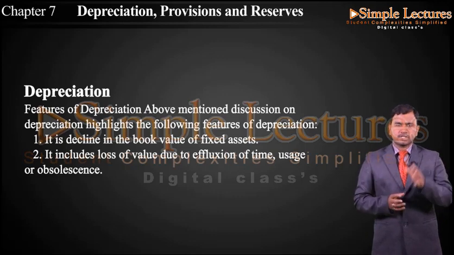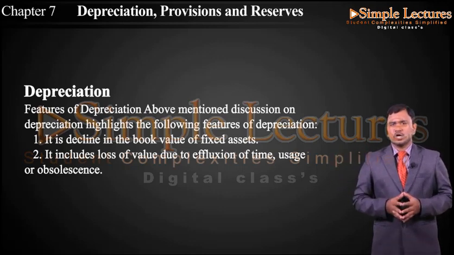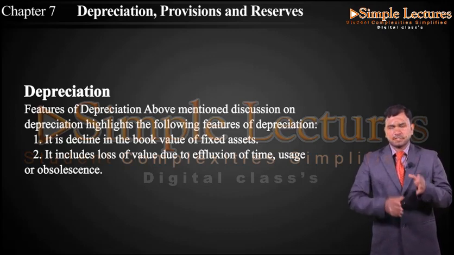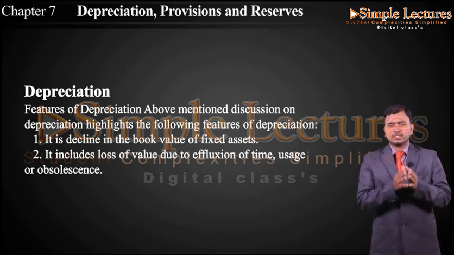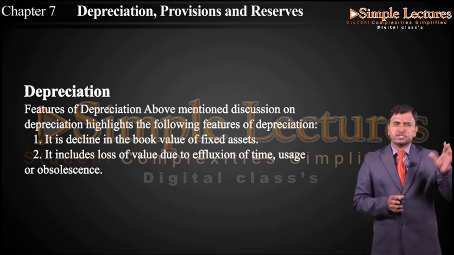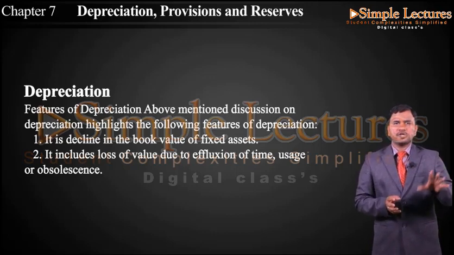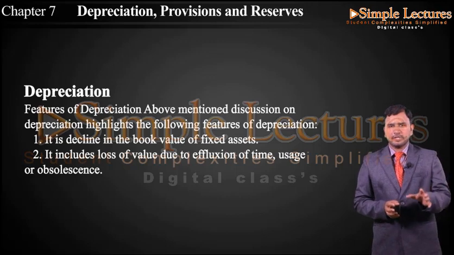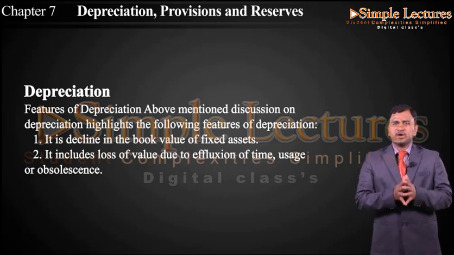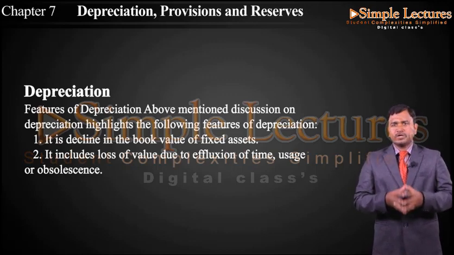And the second feature here is that it includes loss of value due to effluxion of time, usage or obsolescence. When coming to a particular asset, when it was purchased and when it is put to use, the asset will be used and there will be a passage of time. For example, if the asset is purchased in the year 2000, when coming to 2005, the asset will not remain the same. The value of the asset will be reduced. That might be the reason here, or it might be usage. The asset we bring into the organization will be used every day.